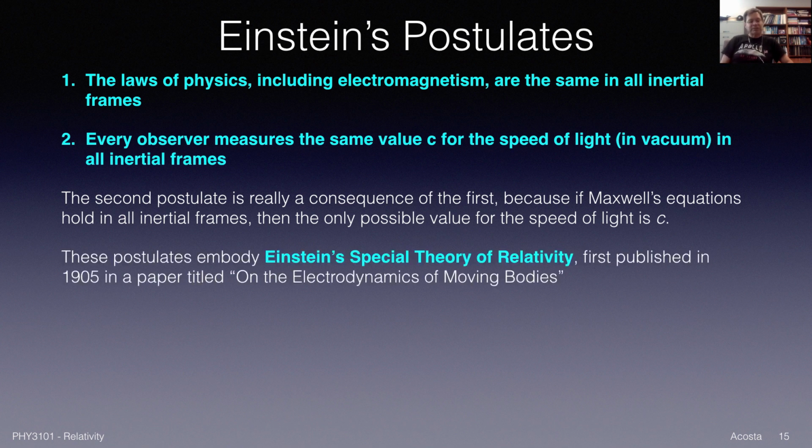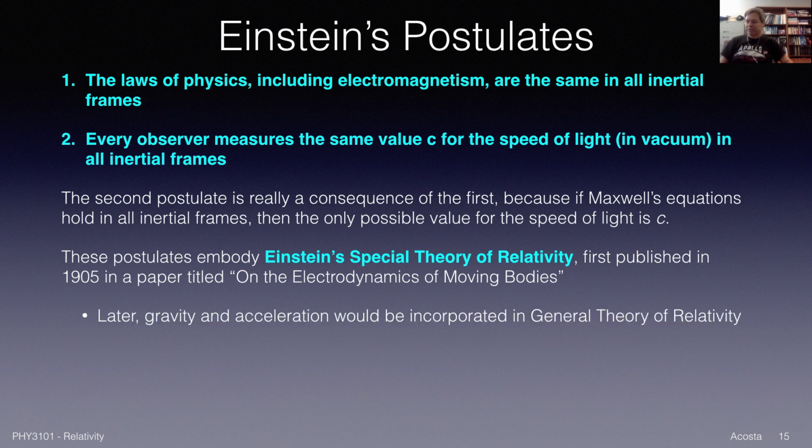These postulates embody Einstein's special theory of relativity, which was first published in 1905 in a paper entitled On the Electrodynamics of Moving Bodies. Later, he would incorporate gravity and acceleration into a general theory of relativity, and that took 10 more years for him to work on.